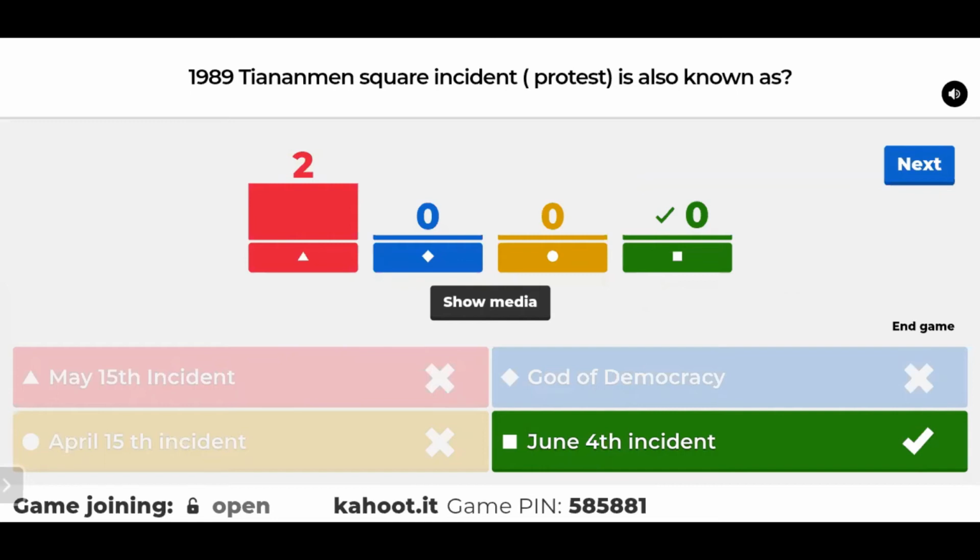Well, it was actually a protest by students asking the Communist Party to end the one-party rule and to go with democracy, but it didn't work out well. Until today, China is still a communist country.